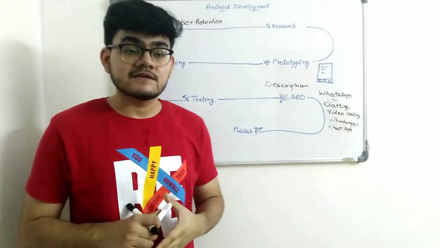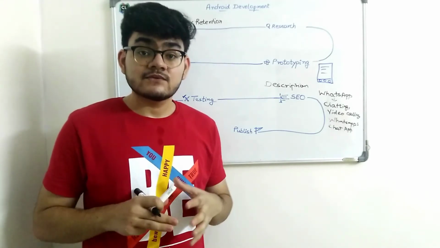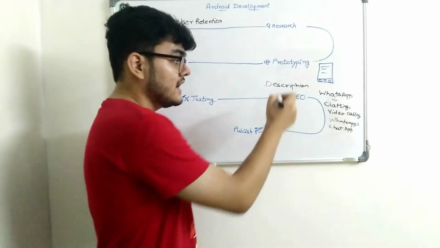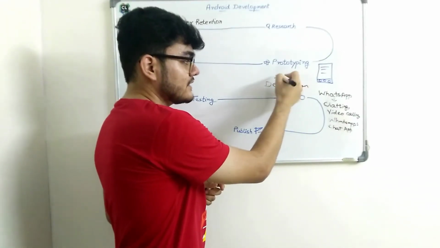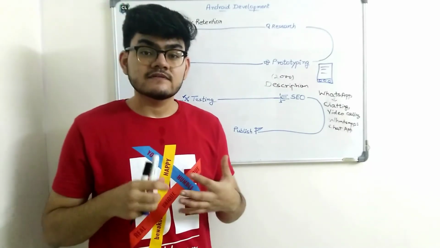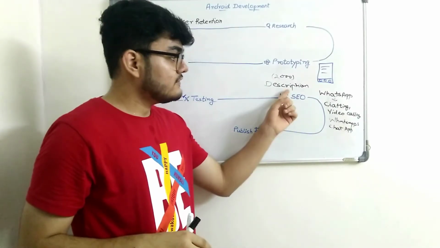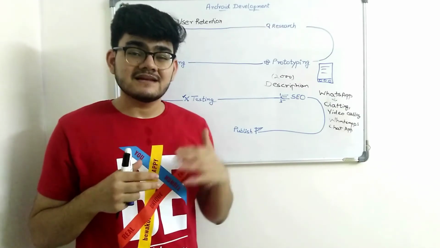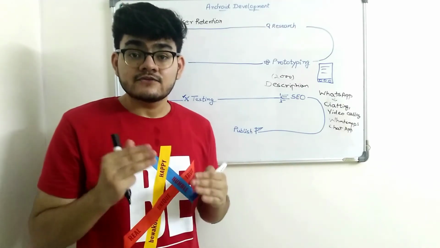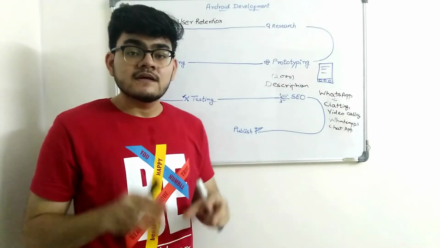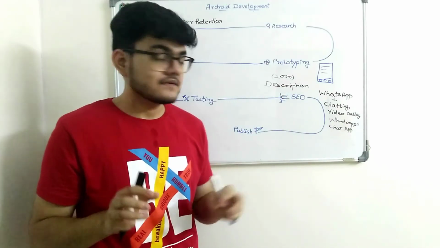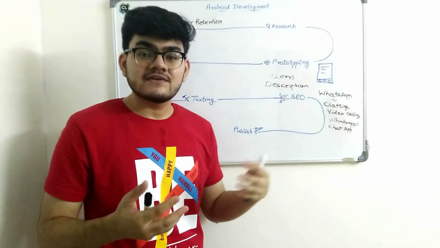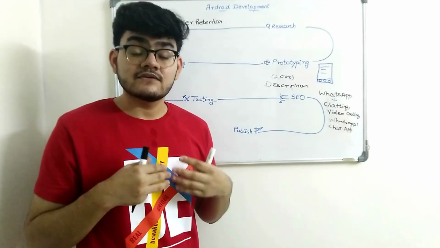Now coming to the description, you will see that the Google Play Store allows you to set a description of 2000 words, right? I guess it's 2000 words, I don't remember the number, but 2000 words is a lot. So if you write a description of only 20-30 words, your application is less likely to rank in SEO. So what you will have to do is, in the description, the first 40 to 50 words should explain the basic idea of your application, which is chatting with friends, video calling with friends, and sharing media, all of that.